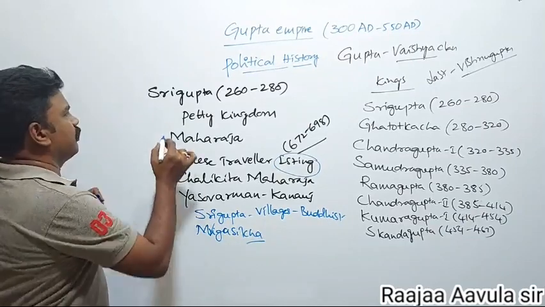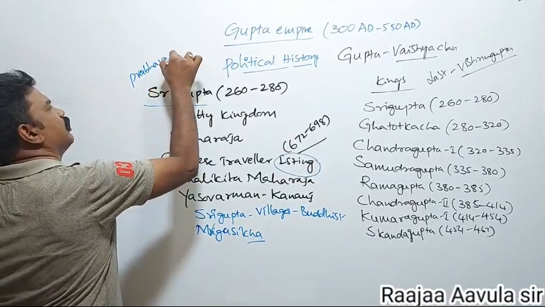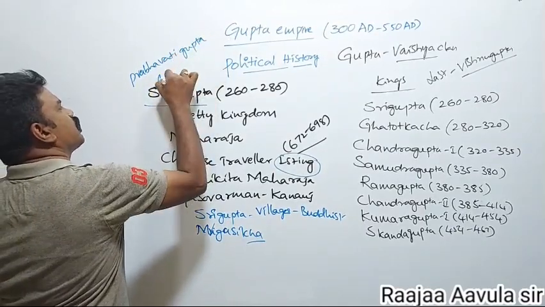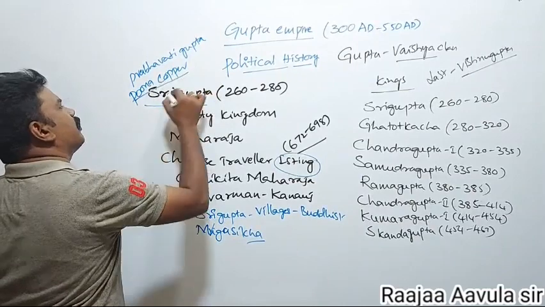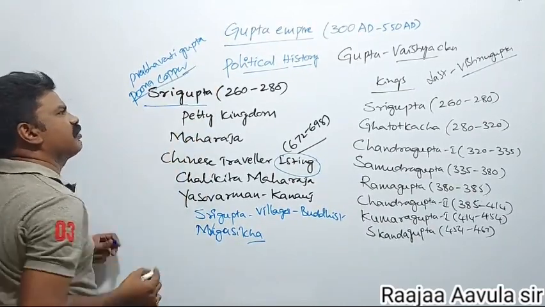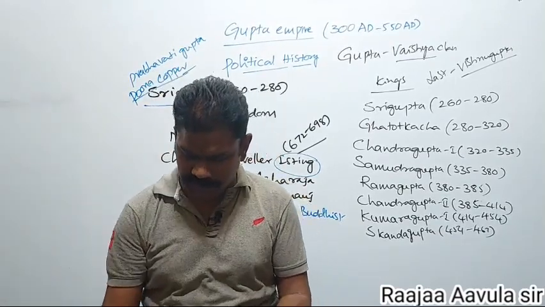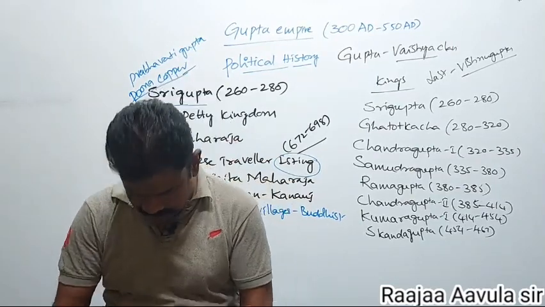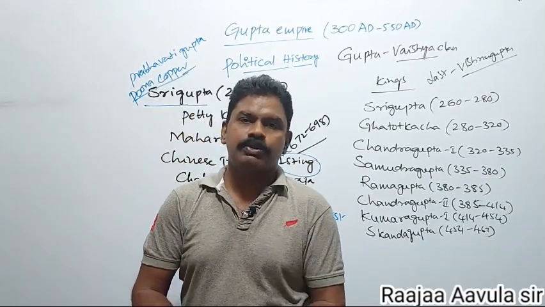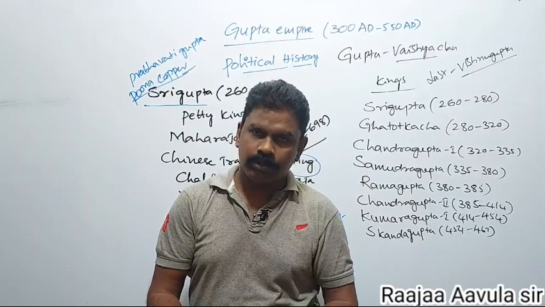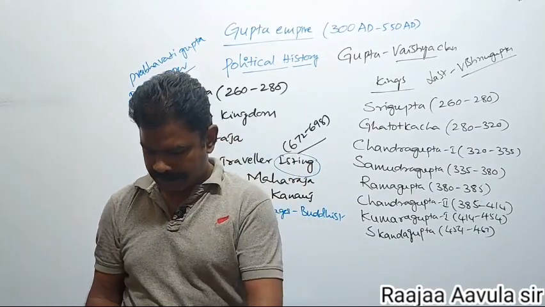And according to Prabhavati Gupta, she issued a copper plate inscription, the Pune copper plate inscription. This Pune copper plate inscription speaks about Sri Gupta being the founder of the Gupta kingdom. Prabhavati Gupta's Pune copper plates speak about Sri Gupta being the founder of the Gupta Empire.